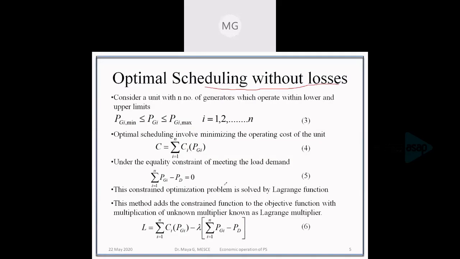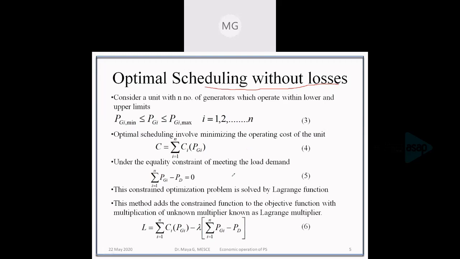If we assume that the losses are 0, then the equality constraint can be written as the sum of all the generation should be meeting the demand or load. So that is an equality constraint. Generation should be meeting the load. So generation minus load is equal to 0. We have the objective as equation number 4 and the constraint by equation number 5.